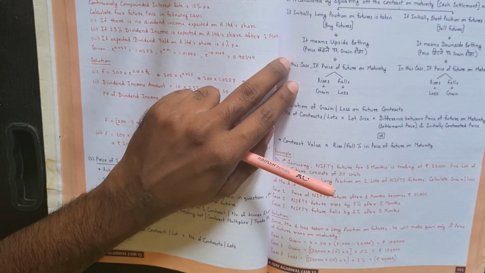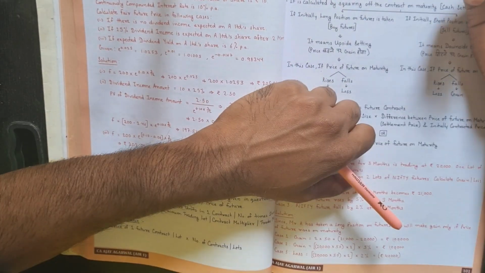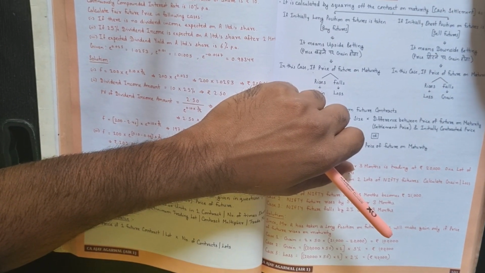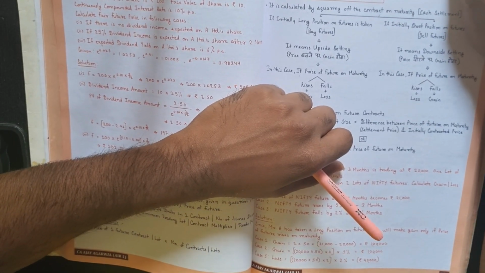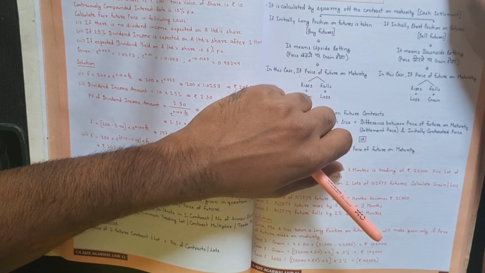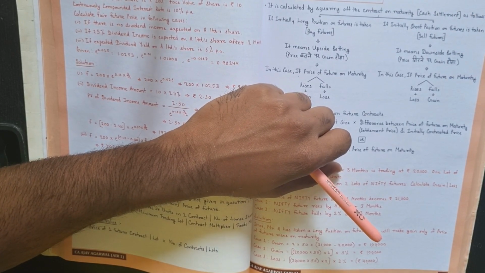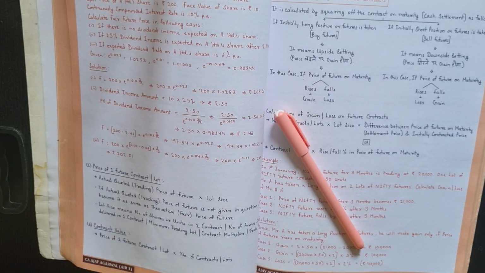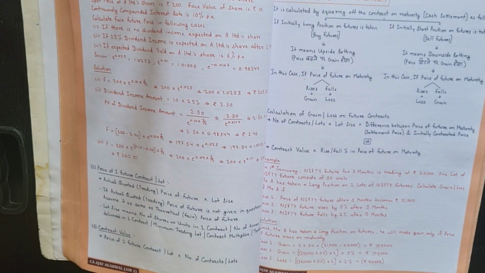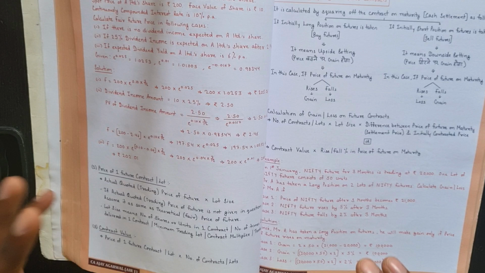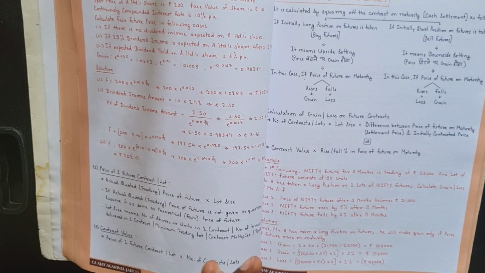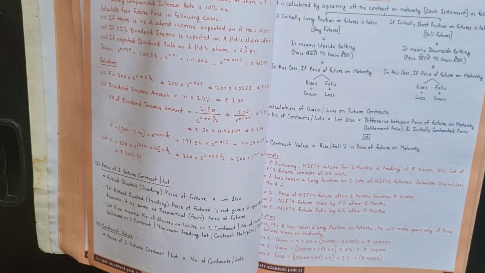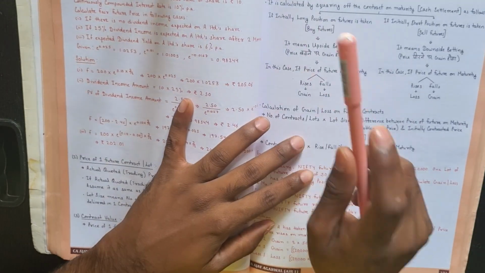Now gain or loss or payoff. In our question they would have given payoff also. It means the same, gain, loss or payoff on future contracts. So how do we do it? It is simple basic logic. But here there is a concept, so I'll just explain it to you. It is calculated by squaring off the contract on maturity cash settlement as follows. Whatever the language it is, I'll tell you the logic behind it.